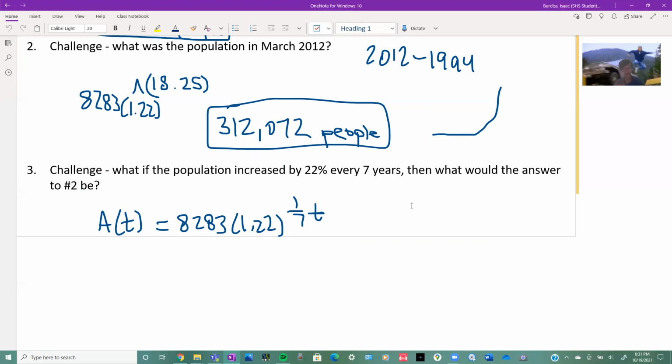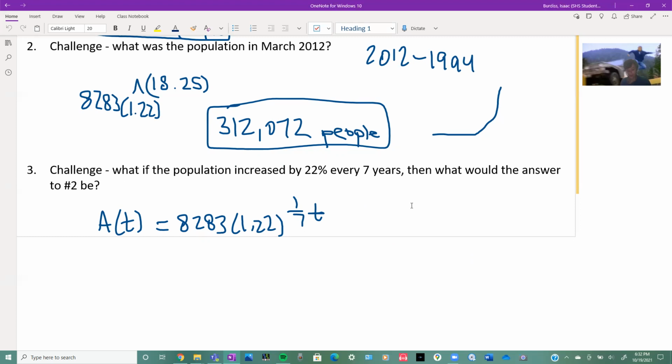Remember, we learned about that in the transformations, because that would be our horizontal factor. So anyways, that's not the point of this, but that's just showing you that you would change that to 7. If it increased by a seventh of a year, then it would be 7t. If it increased every 2 years, it would be 1/2 t. Half of a year, 2t. So that's how it is.